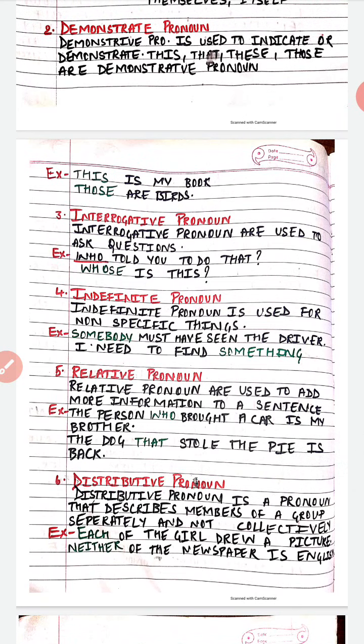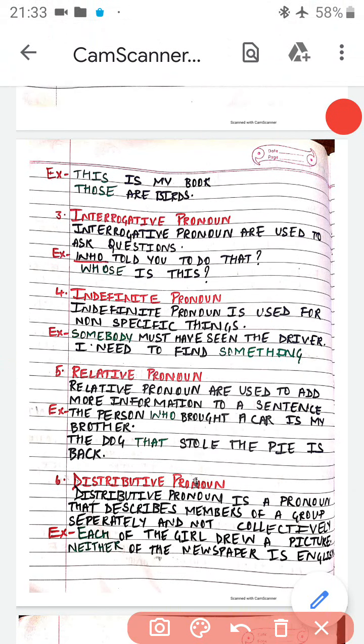For example, who told you to do that? Okay, who told you to do that? So who is our interrogative pronoun. Whose is this? Okay, whose is this? So whose is also our interrogative pronoun. Basically we are asking questions through interrogative pronouns.